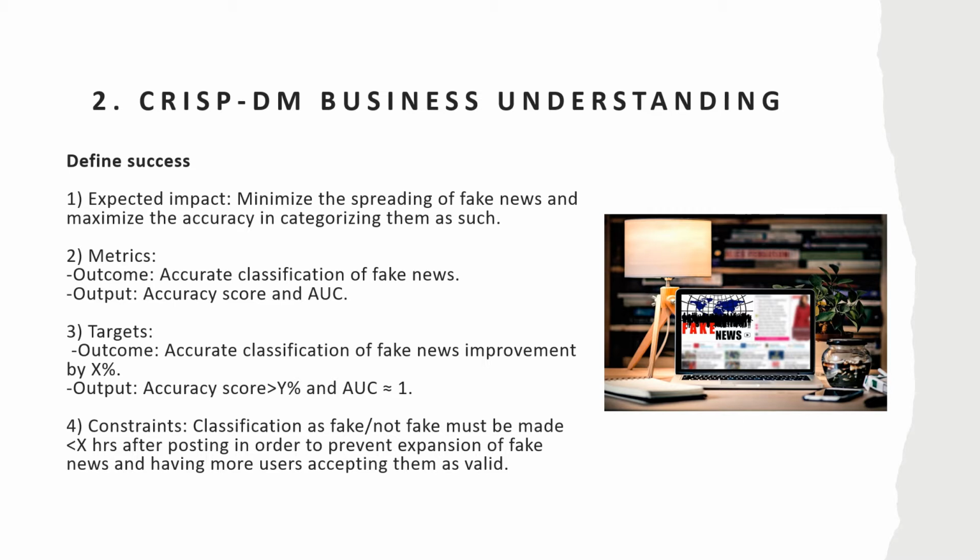With this project, we hope to minimize the spreading of fake news and maximize the accuracy in categorizing them as such. Our outcome will be the accurate classification of fake news, and our output will be the accuracy score and the area under the curve. We hope to improve our accuracy in the classification by a certain percentage, and the outputs for this would mean an accuracy score bigger than y, and an area under the curve as close as possible to 1. We will face the need to correctly classify as fake or not fake as fast as possible to prevent the expansion of fake news.